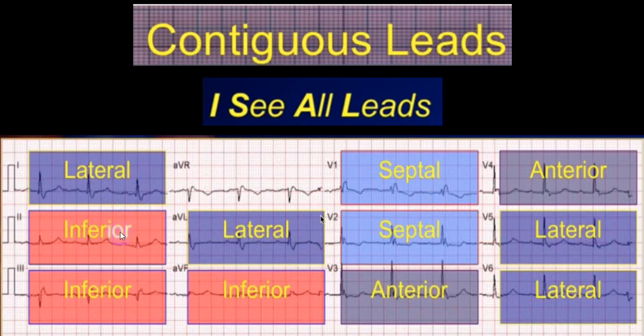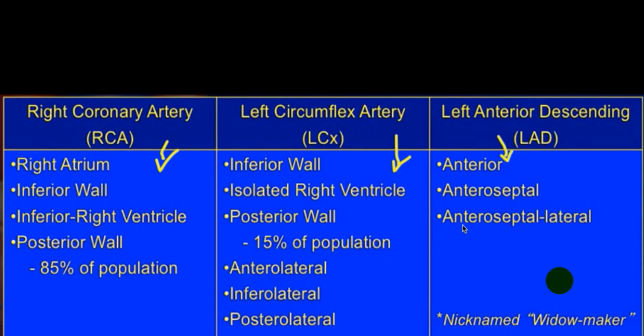And there is a permutation combination, that is, if you come across an inferior plus lateral, inferolateral. If there is lead 1 AVL and V1 to V6, extensive anterior wall. If you get changes in V7, V8 and V9, posterior wall, etc. These are all the terminology which are being utilized.